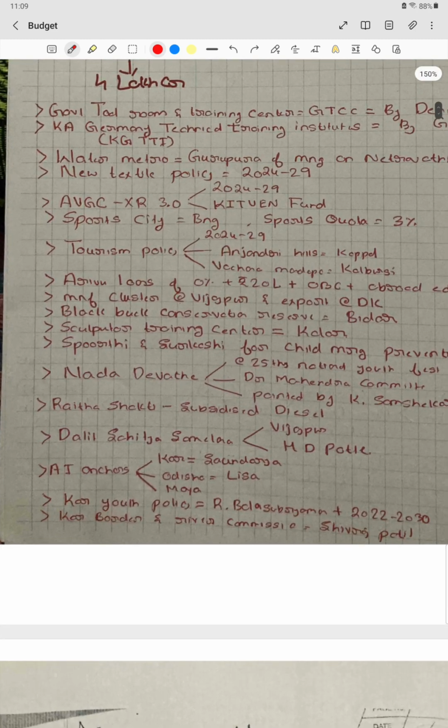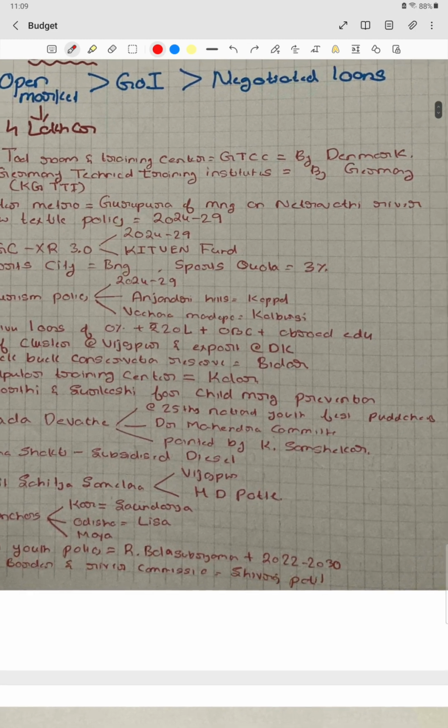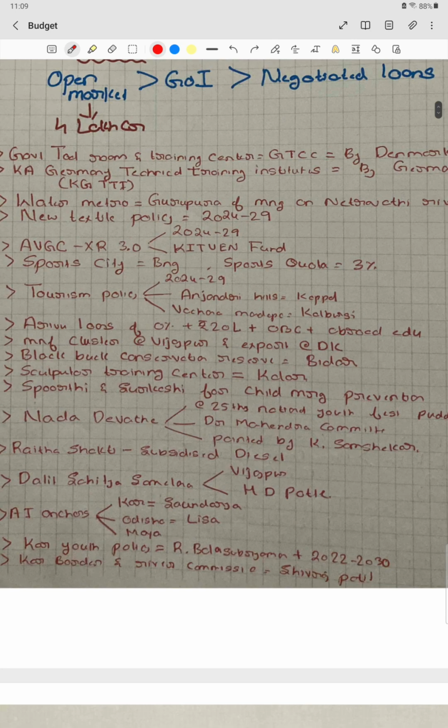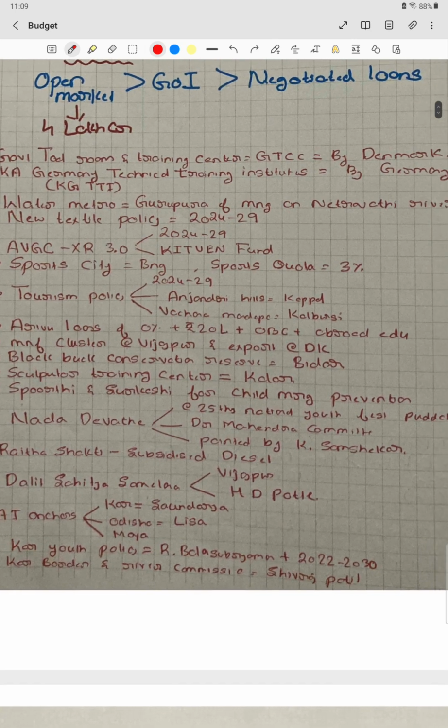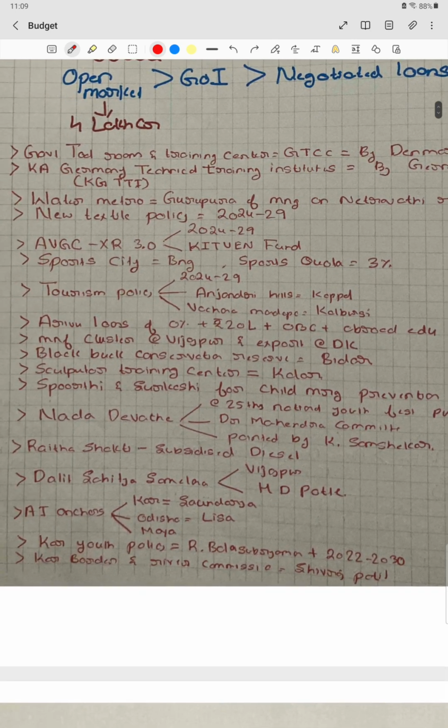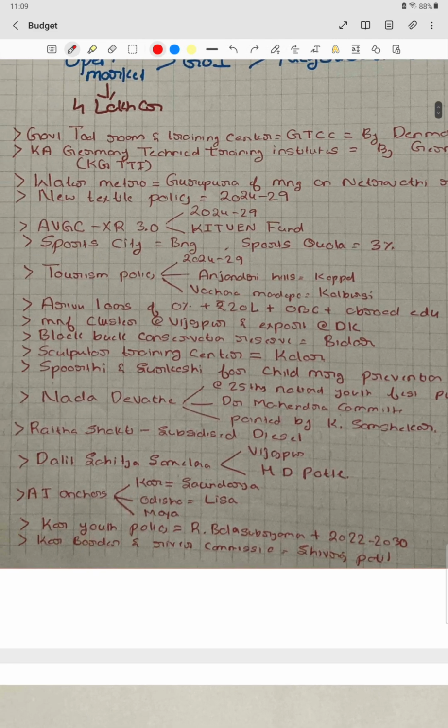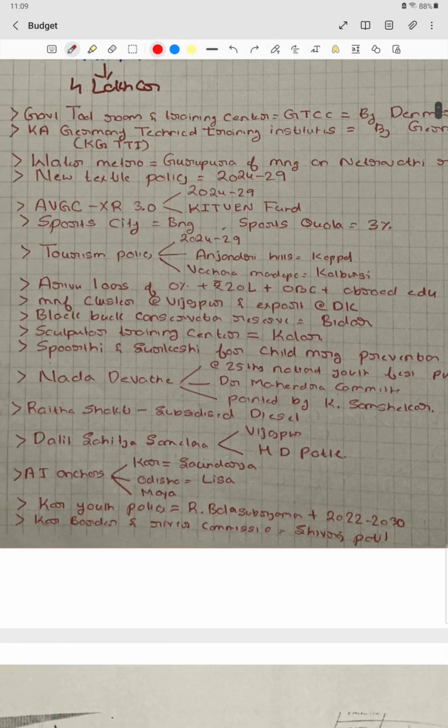Then these are some points, let's try to remember them. Government Tool Room and Training Centre, that is GTTC, is by Denmark. Karnataka German Technical Training Institute, that is KGTTI, is by Germany. Then we have water metro. Where is this water metro? It is on the Gurupura river of Mangaluru, on Netravati river.